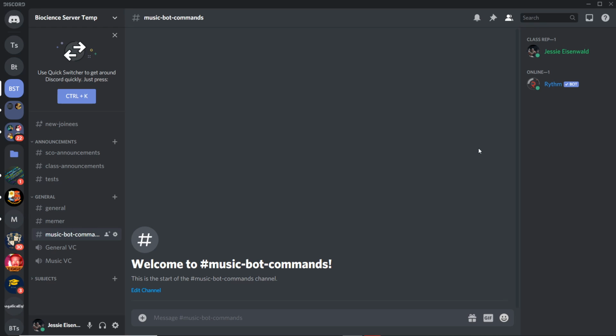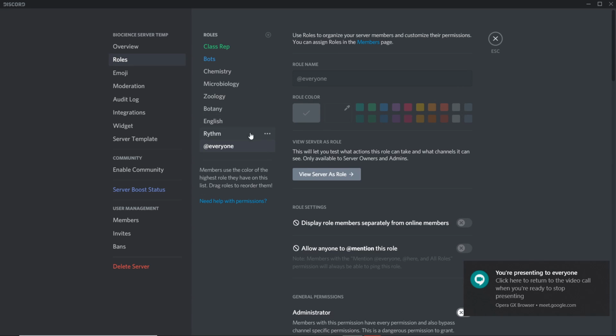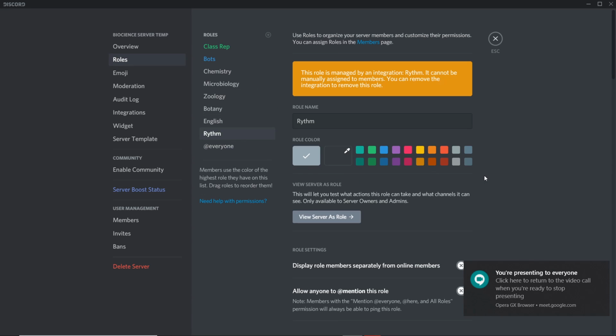So you need to restrict where Rhythm can actually message. It's the same process as doing it for other people. So as of now, I do not want Rhythm to message anywhere else except for music bot commands. I want it to be able to read and reply only under music bot commands, and I only want it to connect to music VC. In order to do that, I first need to remove admin perms.